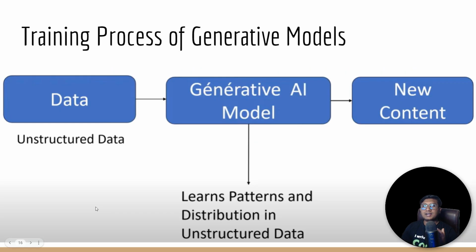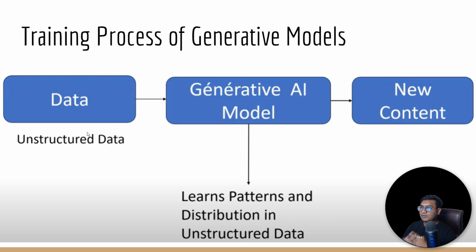And what is the training process of the generative model? As I already told you, you will have a huge amount of unstructured data. You feed that data to the generative AI model. The model will try to learn the pattern and distribution of the unstructured data. Then it will generate completely new content for you. So this is all about the generative AI idea.